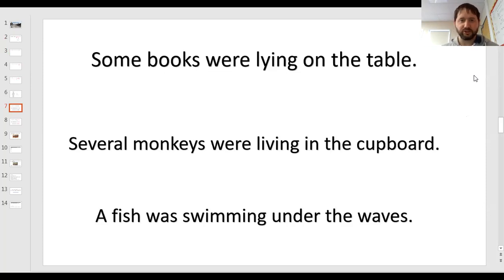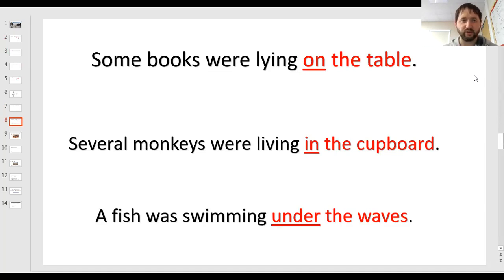Okay, so just to check your answers then, the prepositional phrase is on the table, in the cupboard, and under the waves. And the preposition in each sentence is on, and then in, and then under. So we're going to look at that this week, prepositions and prepositional phrases.